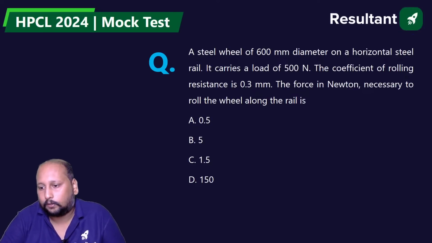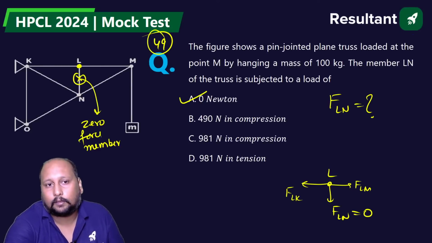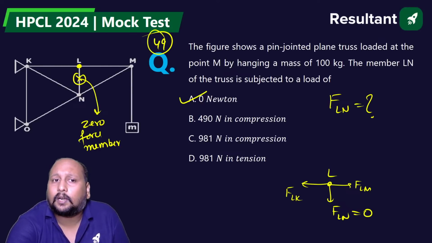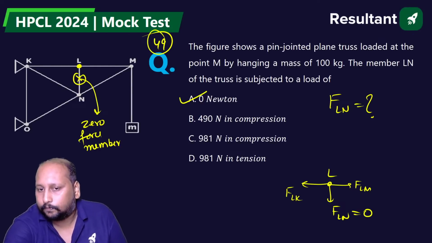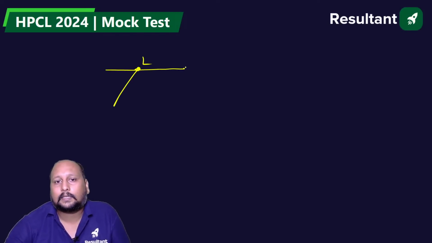It is perpendicular only. Yes, it is perpendicular. It is at 90 degrees. Even if it is not 90 degrees, then also we can say it is zero. If I say we are having an example like this, let's say I'm taking something like this.